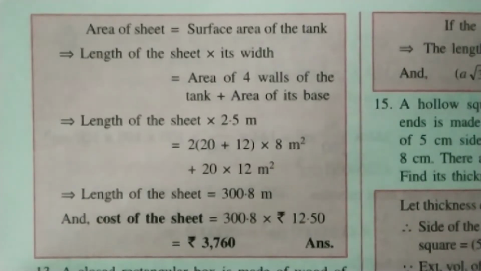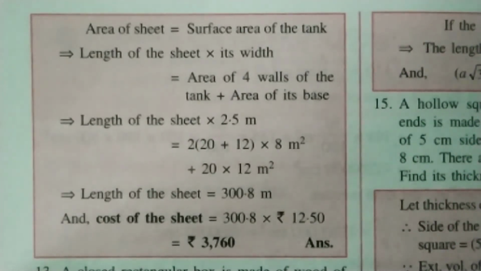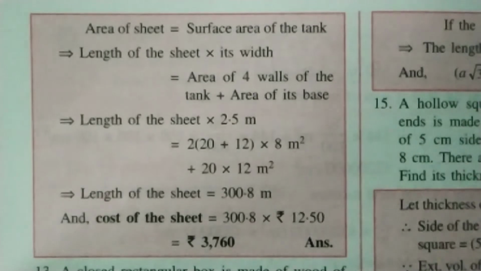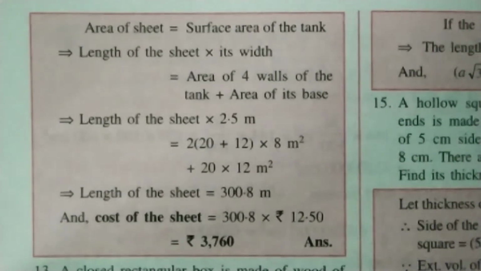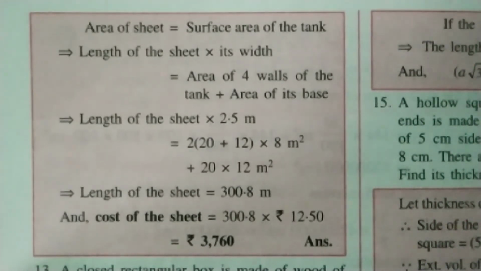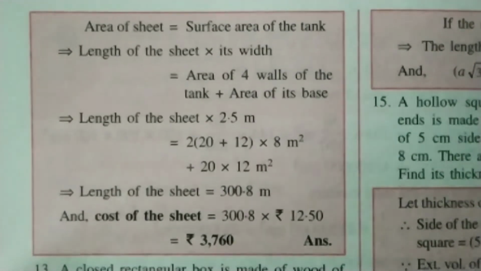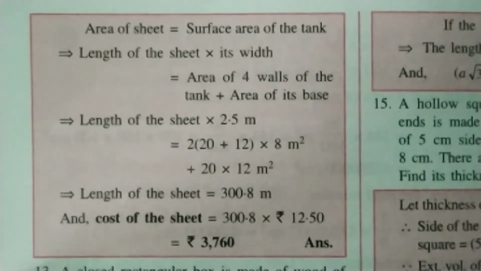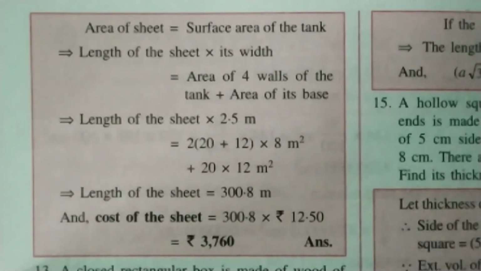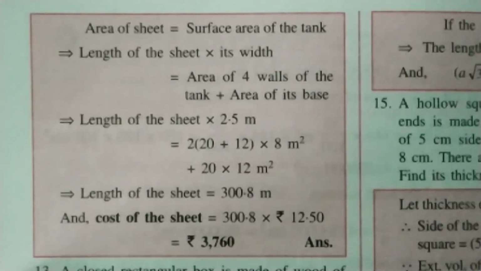So from here, length of sheet multiplied by 2.5 is equal to 4 walls, that is 2 into (20 plus 12) into 8, plus the base is length into breadth, that is 12 into 20. From here we can calculate the length of sheet, that is 300.8 meter. So now for the cost, just multiply it by the rate, so that answer will be 3760.